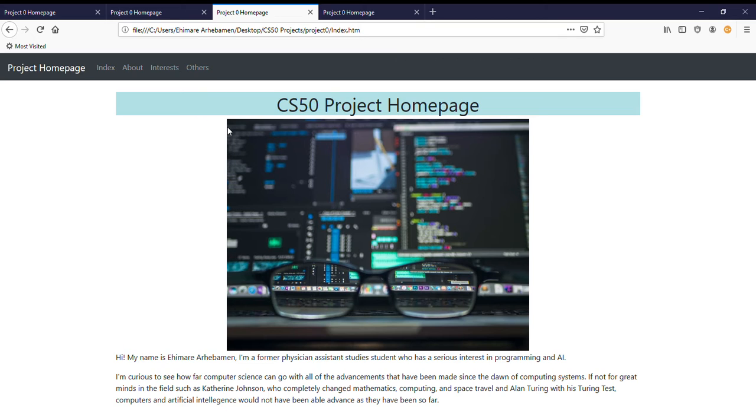picture that was used, an image source, and in the style tag there was a margin that was made automatic, as well as margin right and also the width, so that this picture, you can see right here, would always be at the center fold, always in the middle of the page. Then after those tags were all closed, there were simply some paragraph tags by myself about some of my interests towards the field.